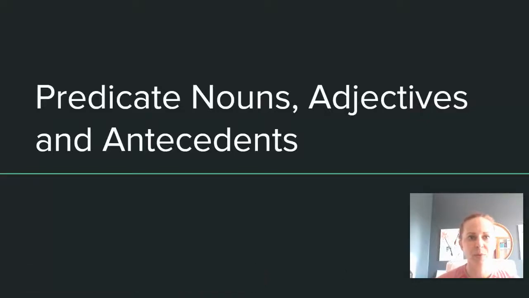Okay, today we are talking predicate nouns, predicate adjectives, and antecedents. We have a lot of information coming at you today. Go ahead and pause anytime you need to. Grab a notebook and pencil, take your notes, get everything down, and of course come back and take a look at things if by chance you need a refresher on what we're talking about today, because there's a lot.